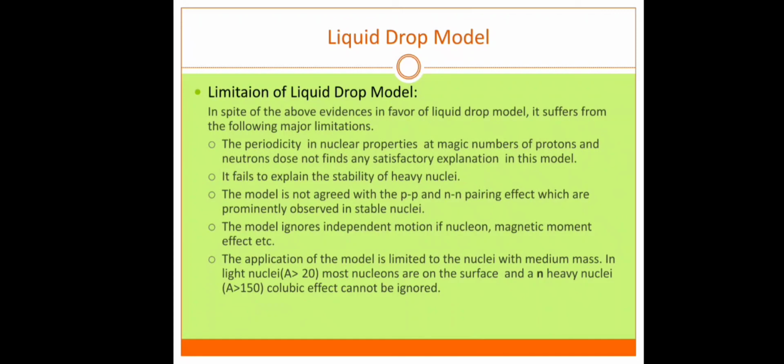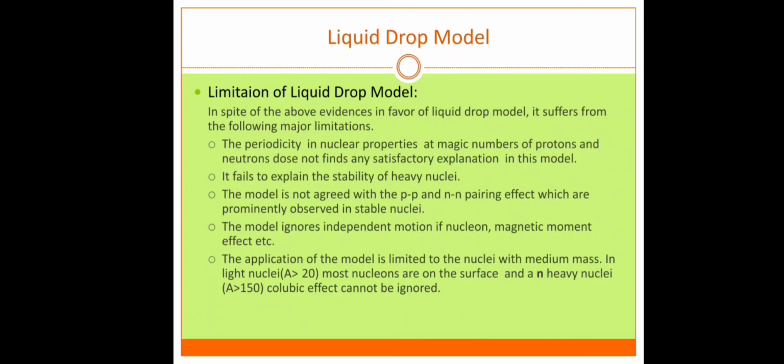Limitations of the liquid drop model. The periodic nuclear properties at the magic numbers of protons and neutrons do not find any satisfactory explanation in the model. It failed to explain the stability of heavy nuclei.